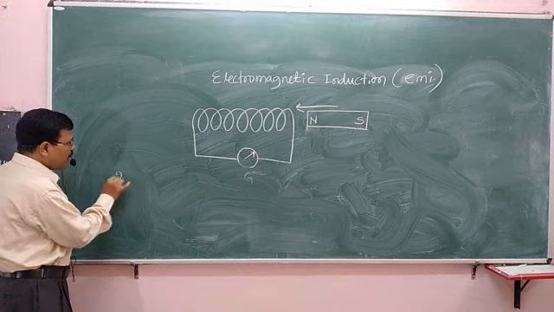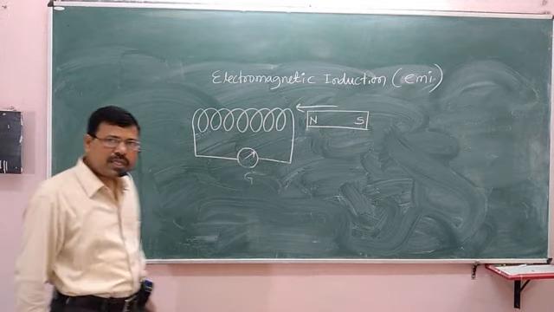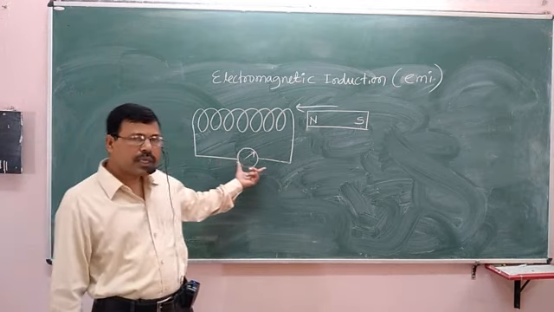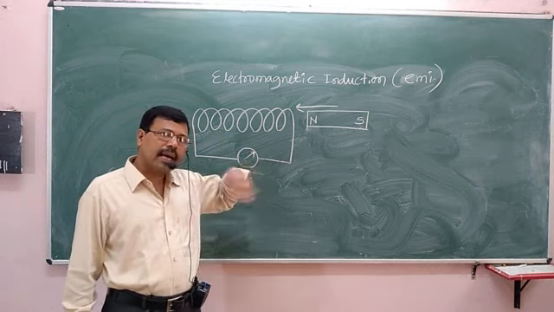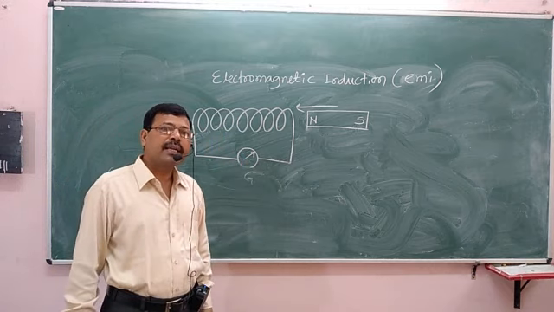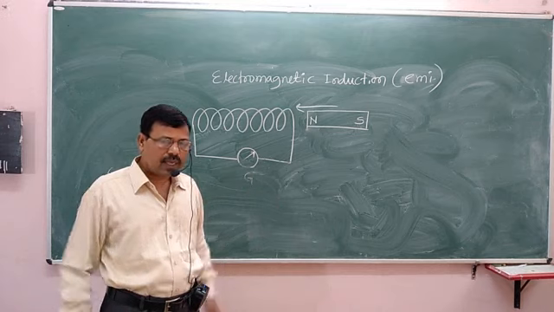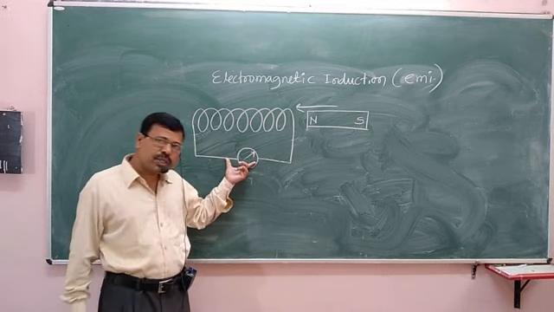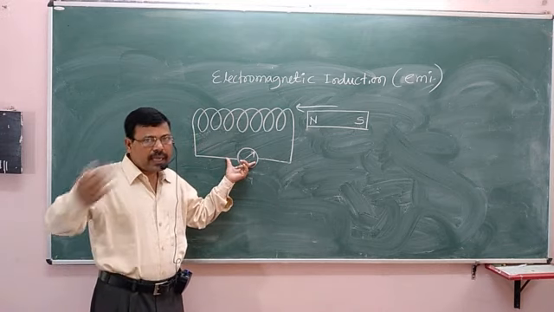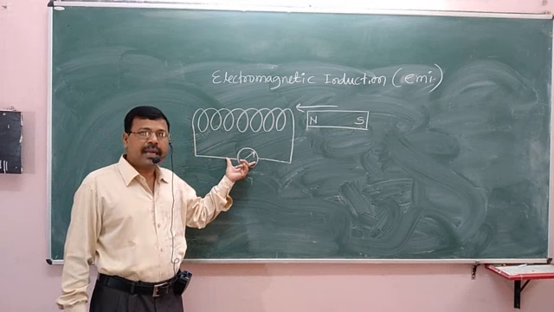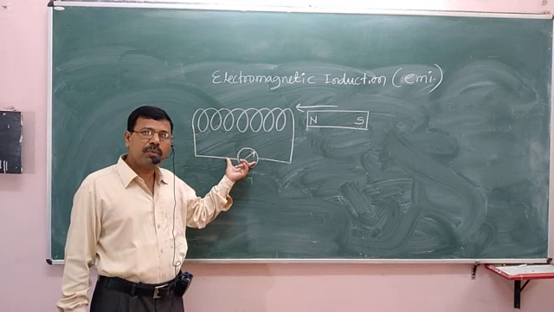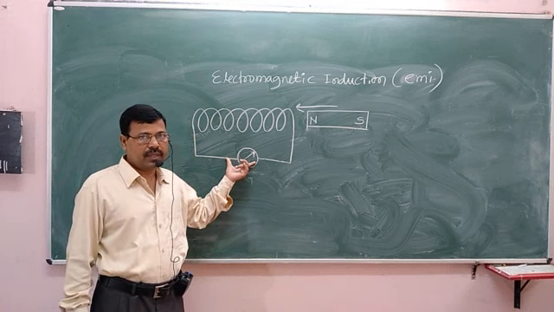Then the second law states that the induced current in the coil is directly proportional to the rate of change of magnetic flux. In other words, the induced EMF in a coil is directly proportional to the rate of change of magnetic field. Fine.